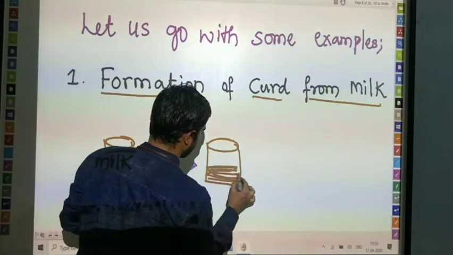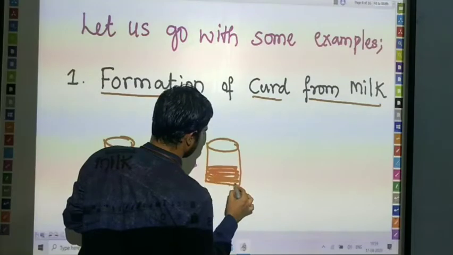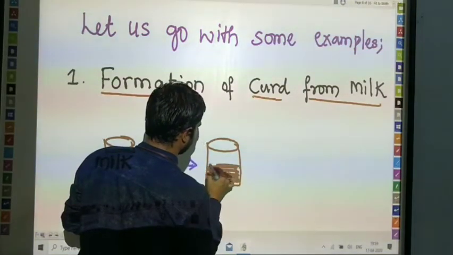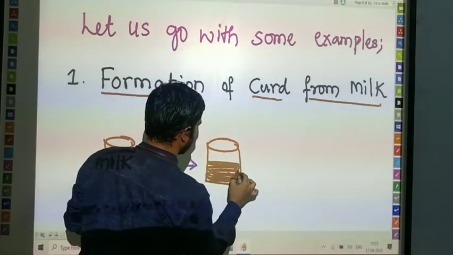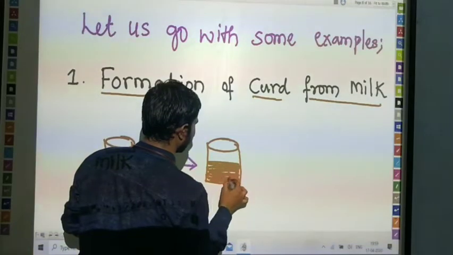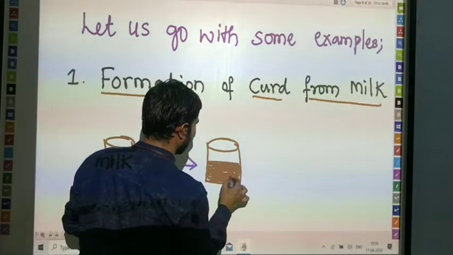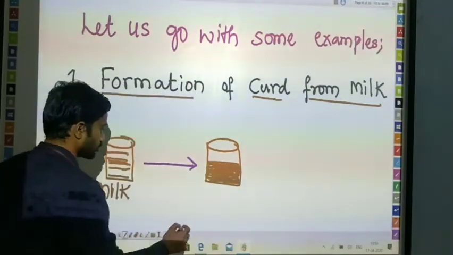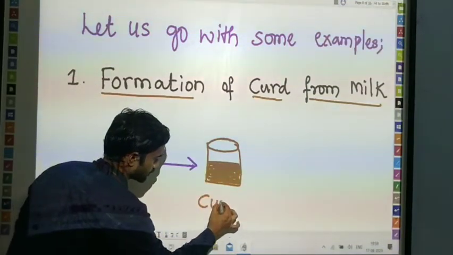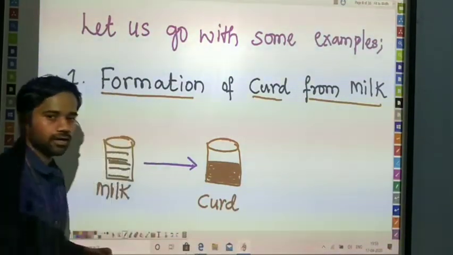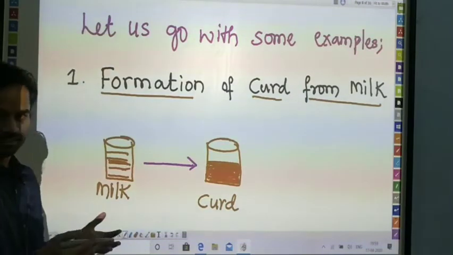Initially it is liquidy, just having a liquid property, but now it is thicker as compared to the previous one, and the taste is also going to differ. Initially the milk was somewhat sweetish, but the curd has a souring taste.